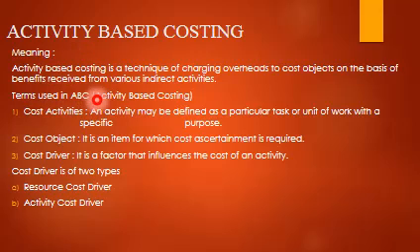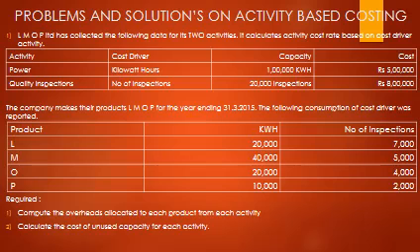So the terms used in ABC, activity based costing, are: cost activity, and activity may be defined as a particular task or unit of work with a specific purpose. Cost object is an item for which cost ascertainment is required. Cost driver is a factor that influences the cost of an activity. Cost driver is of two types: resource cost driver and activity cost driver.